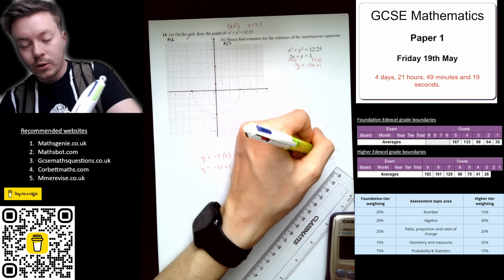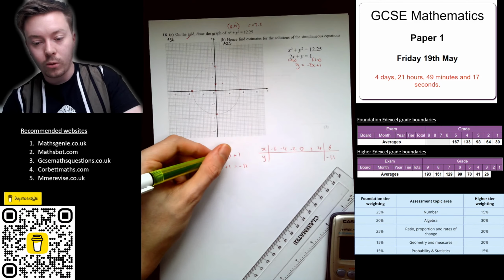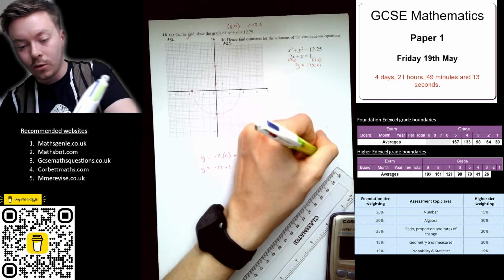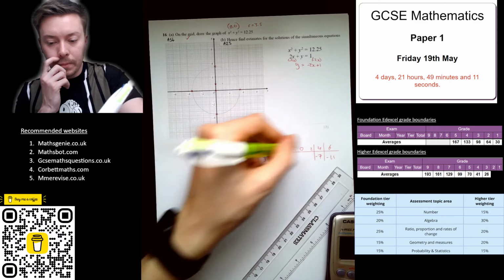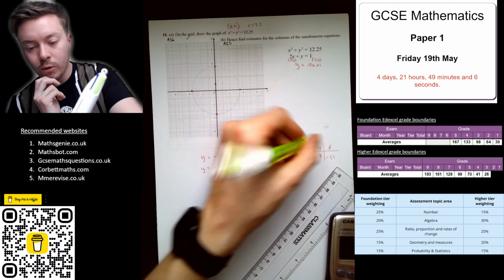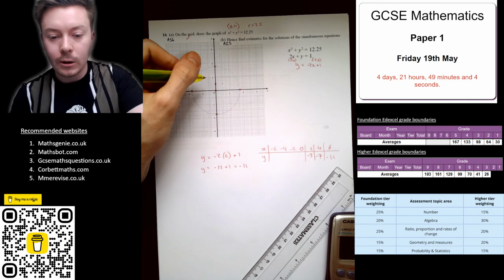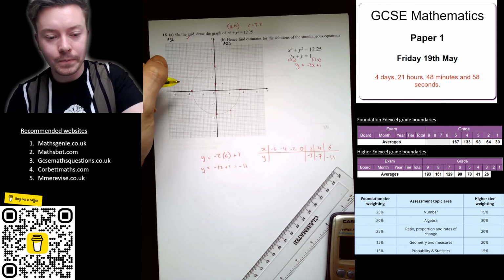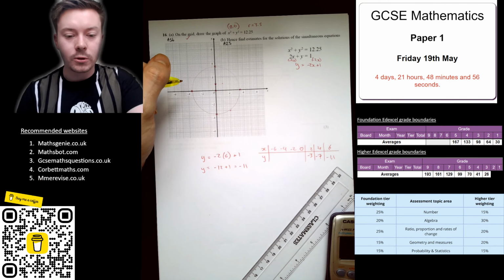Then I'm going to do this one, so negative 2 times 4 would be negative 8, add 1 is negative 7, again that's not on the grid. Then we've got 2 times negative 2, which is negative 4, add the 1 is negative 3, so I can put that on, so that's 2 goes down to negative 3, which would be here. Excuse me.